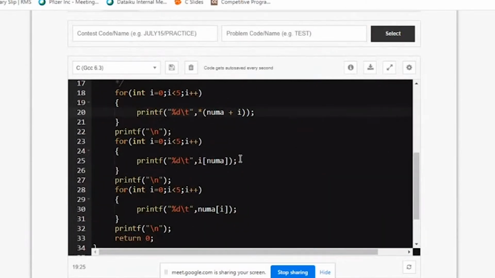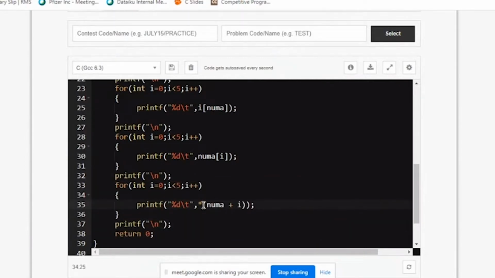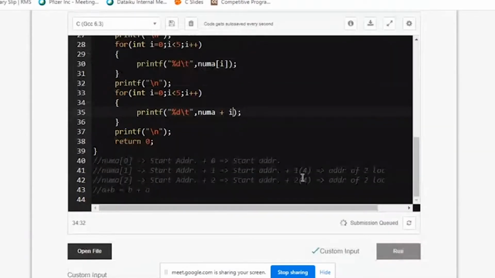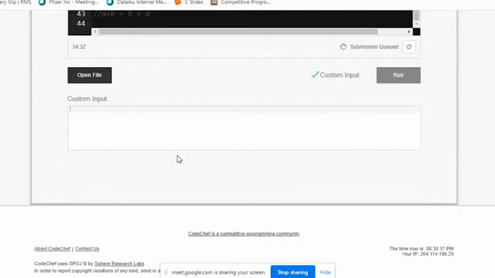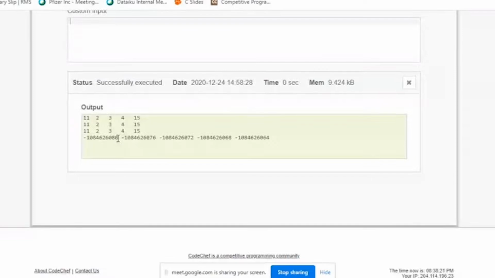How do I print the memory locations? Let me write the memory location printing here. This statement prints the memory location. So if you see the memory location, I'll run this. See, it's in sequence. What do you mean by sequence? After 80, immediately you have the next one, 76, then 72. It's adding 4 each time and it's present together. All the 5 elements are present together. That's how it goes. Fine.